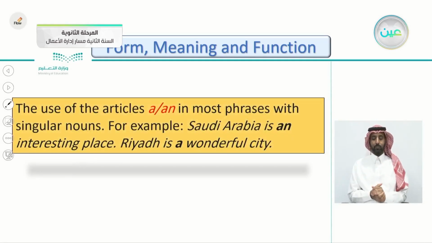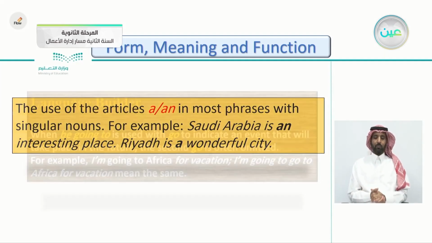The use of the articles a or an is in most phrases with singular nouns. Of course, we know that a or an comes with singular nouns. For example, Saudi Arabia is an interesting place. Riyadh is a wonderful city.